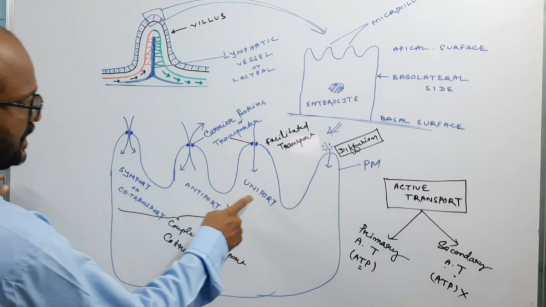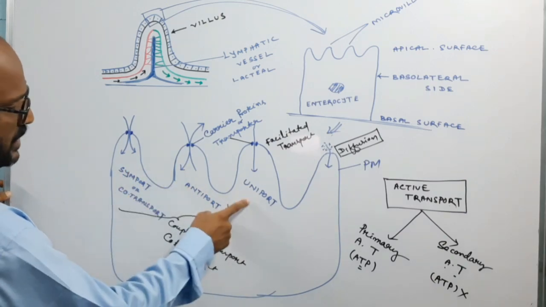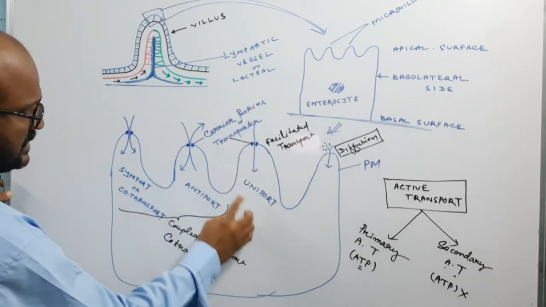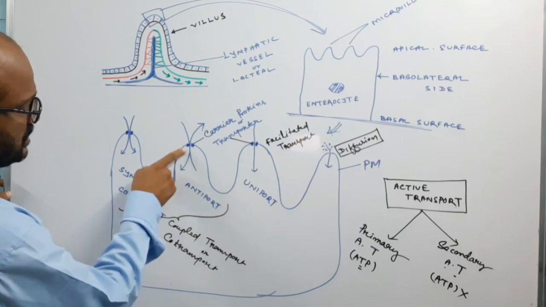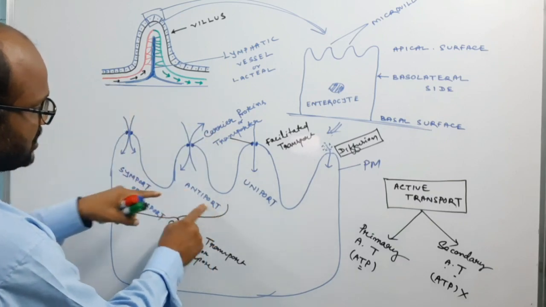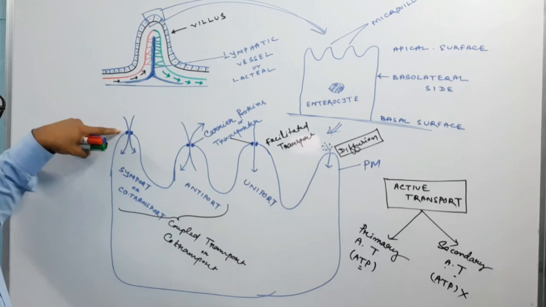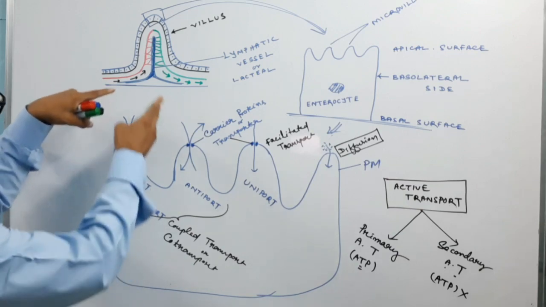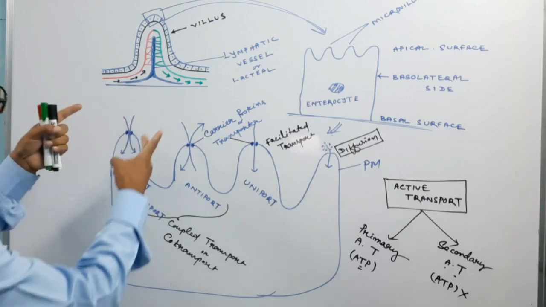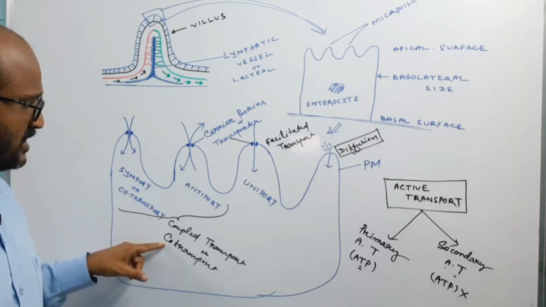It may be the uniport gate, or the antiport gate, or the symport gate. The uniport allows molecules in only one direction. This gate, a carrier protein, allows substances in opposite directions, known as the antiport. And this is the gate or channel which allows two substances in one side, from out to in or in to out. This is known as the symport. These are known as the coupled transport or co-transport.